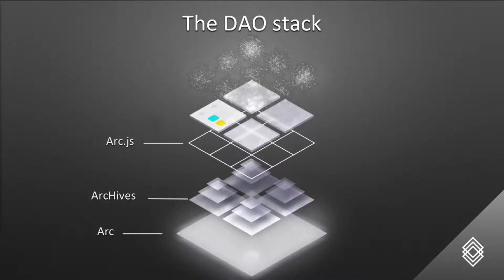So the DAOstack is made of pure open source code. At the bottom layer of the stack, Arc is an all-purpose governance framework. And the Arc hives basically are curated registries to support the interoperability of dApps and DAOs. ArcJS is a friendly JavaScript library that makes it easy to integrate with the stack for dApp builders.